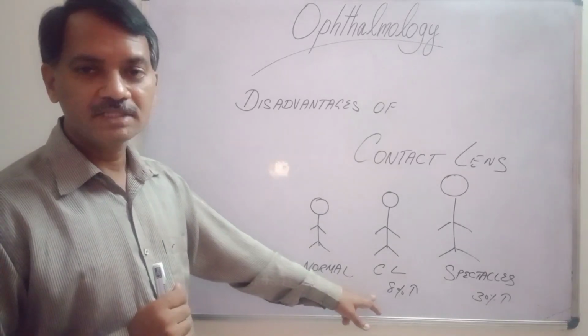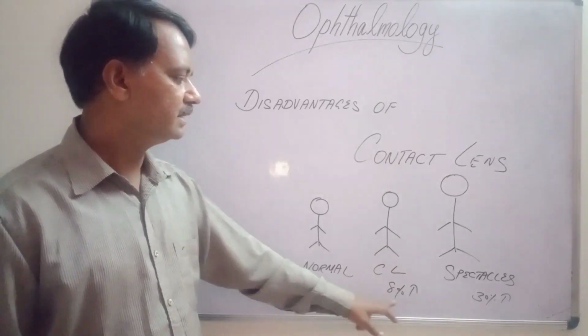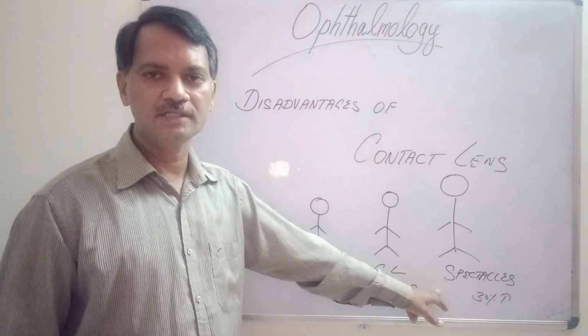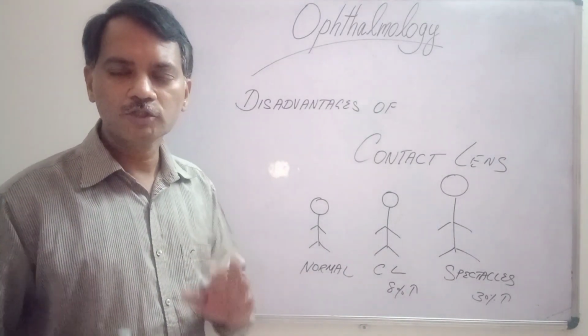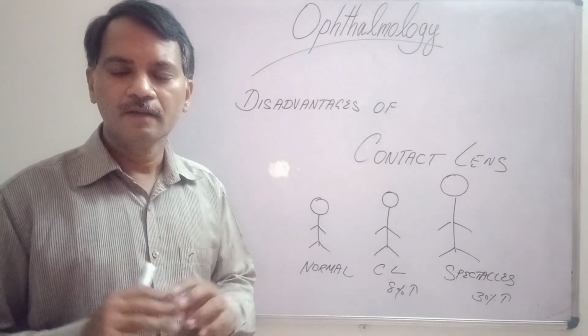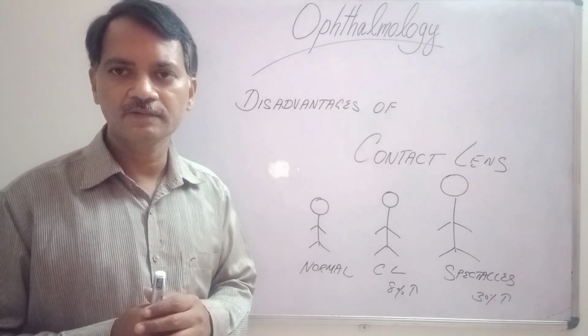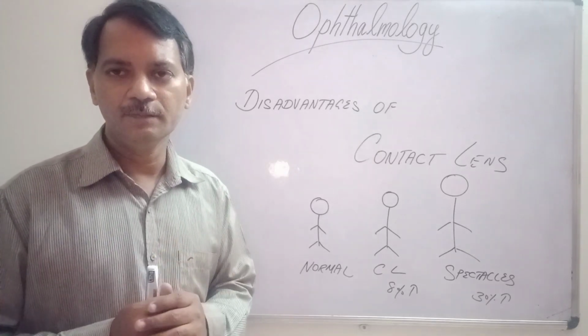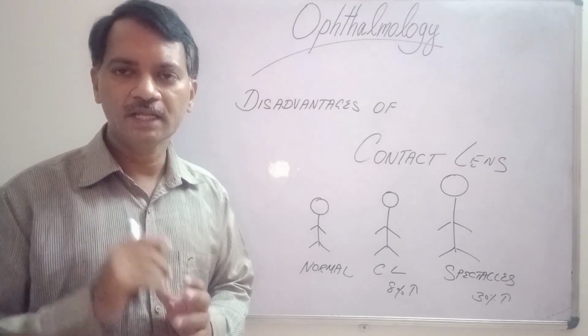There will be an 8% increase in the size of the image in a patient using a contact lens. There will be a 30% increase in the size of the image in a patient using spectacles. Most of the problems seen by a patient using spectacles will be very much reduced in patients using contact lenses.